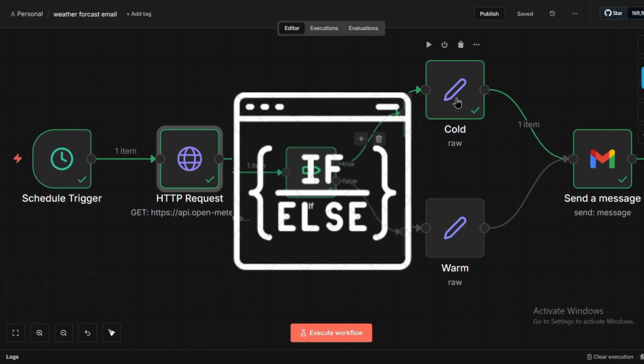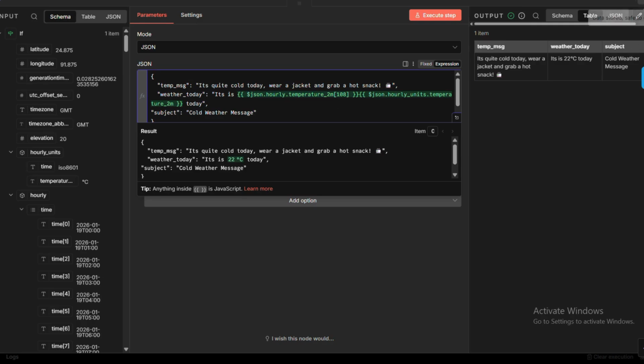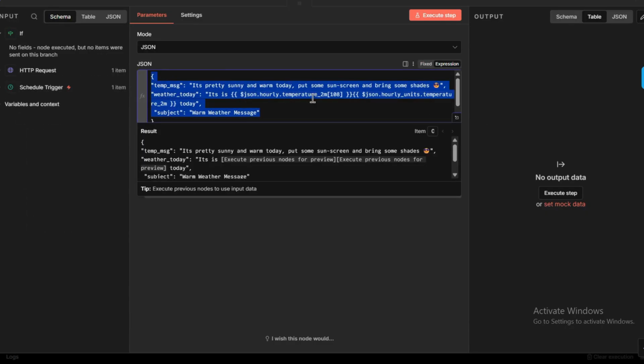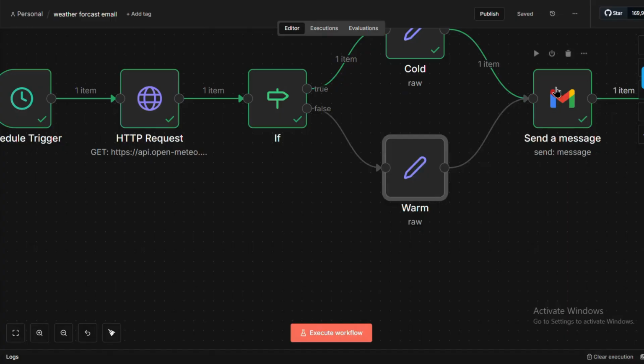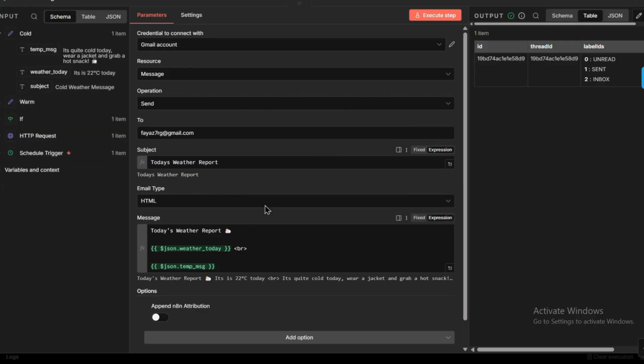After that, I placed an if condition. If the weather temperature is less than 25 degrees Celsius, then it will go to the edit node that is named cold, else it will go to the warm edit node. And the edit node sends data to a Gmail node, which sends messages to my email.